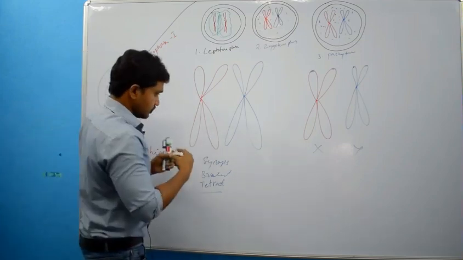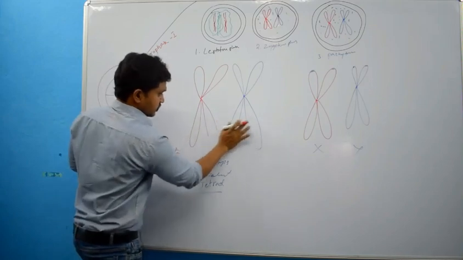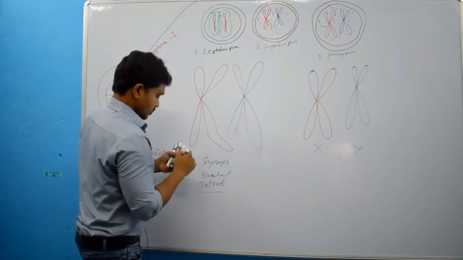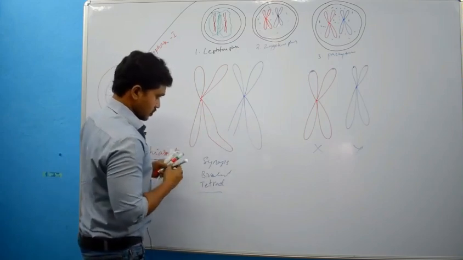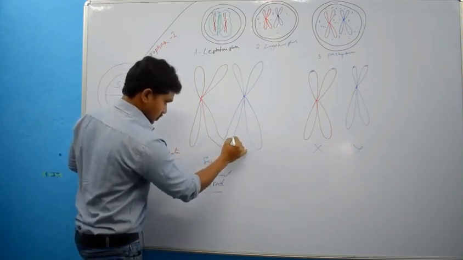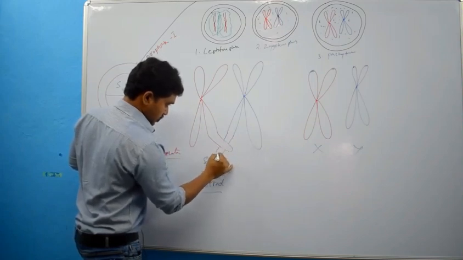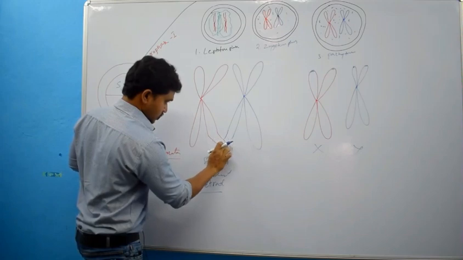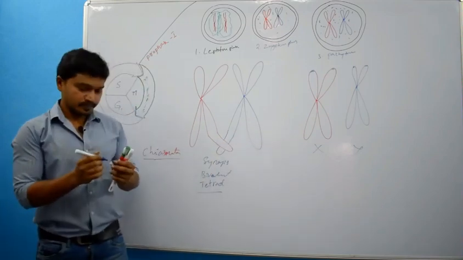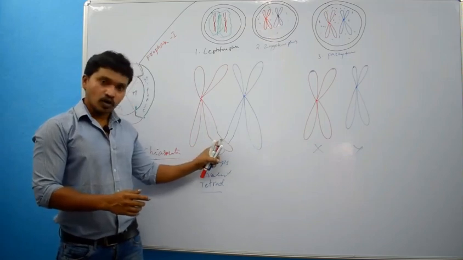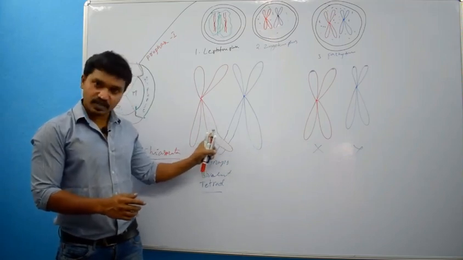Very simple. Right? See here, this chromatid, what is this? This is non-sister chromatid.